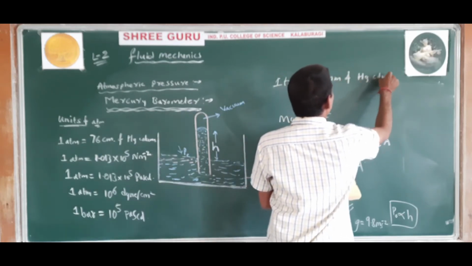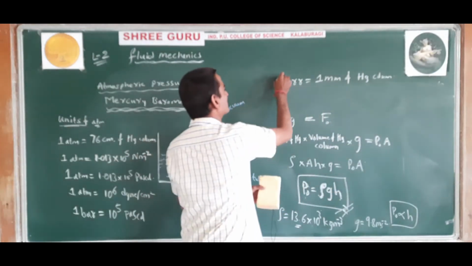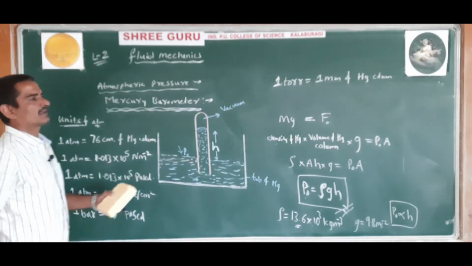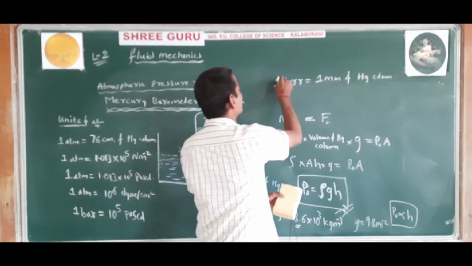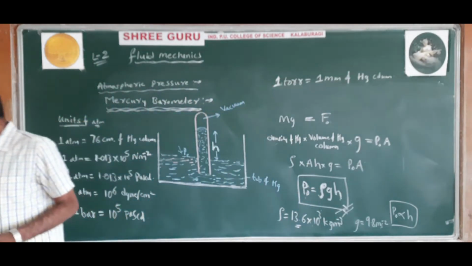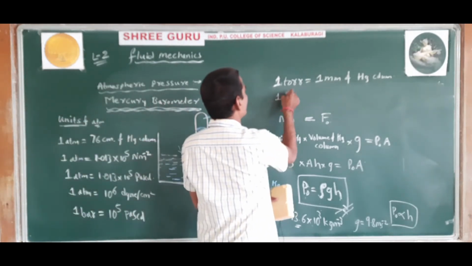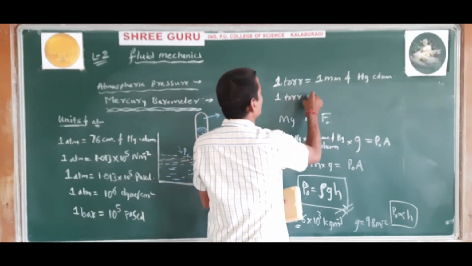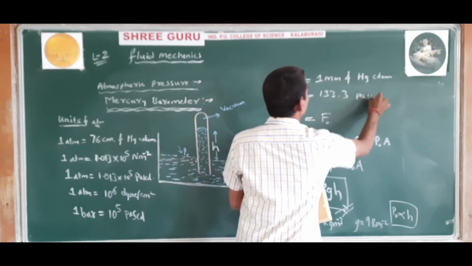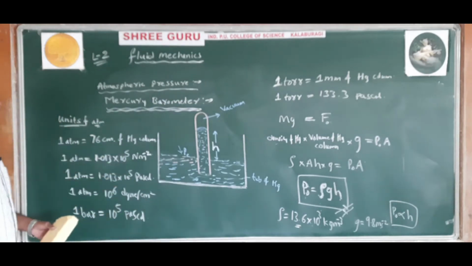So instead of 76 centimeter, for 1 torr of atmospheric pressure, the height of the mercury column will be 1 millimeter. Or you can write 1 torr is equal to 133.3 Pascal. So these are bar and torr.